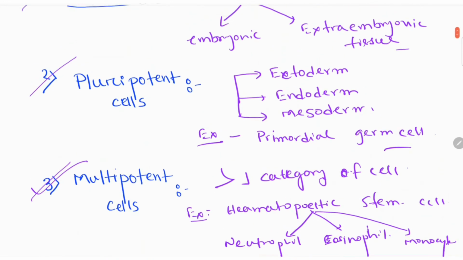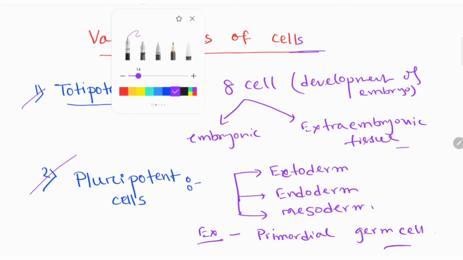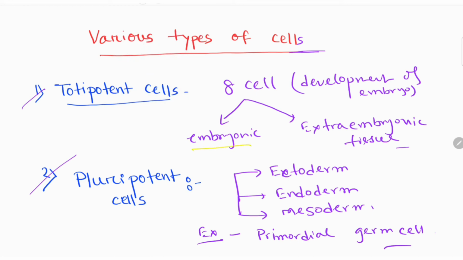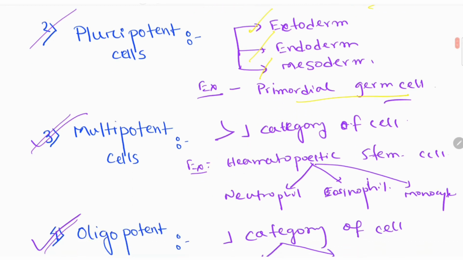So on revisions, now revision time. Totipotent cell: during the development of the embryo, up to the cell stage of 8, those cells are called totipotent cell, and they can form embryonic and extraembryonic tissue. Okay, so number 2 is pluripotent cell. These cells can form all the three layers, ectoderm, endoderm and mesoderm. And example is primordial germ cell.